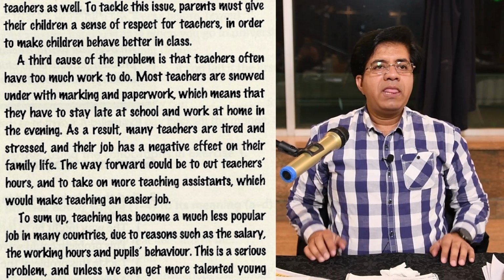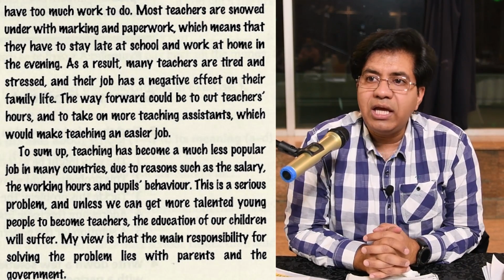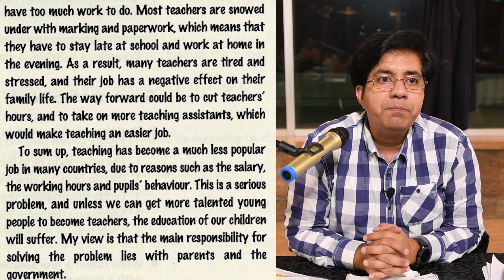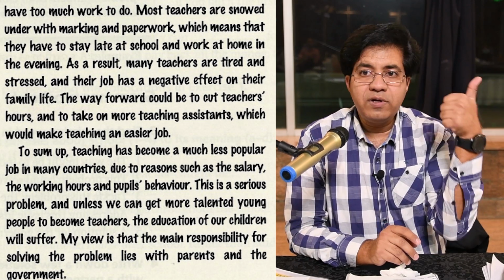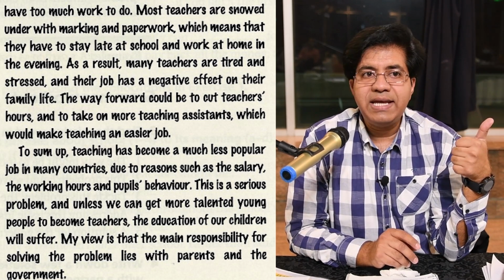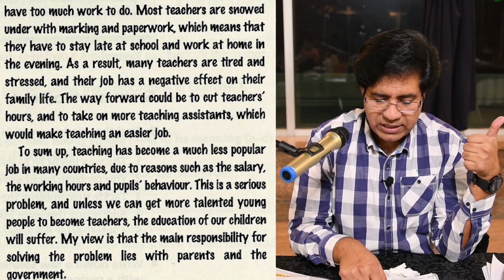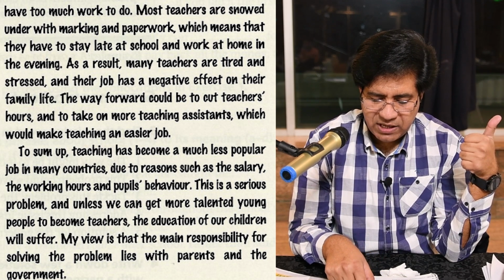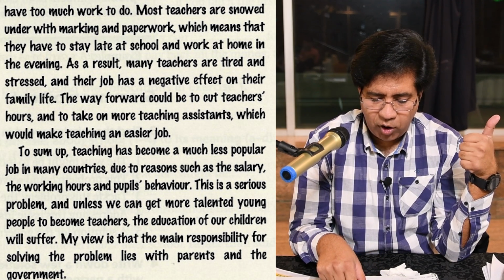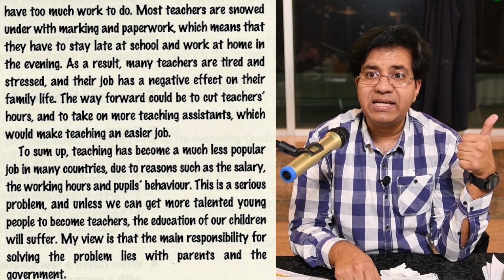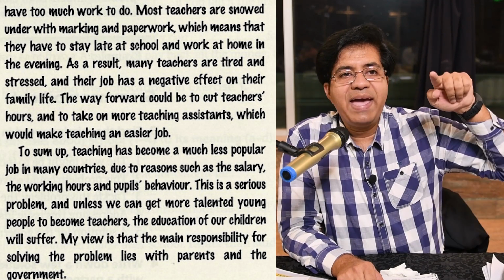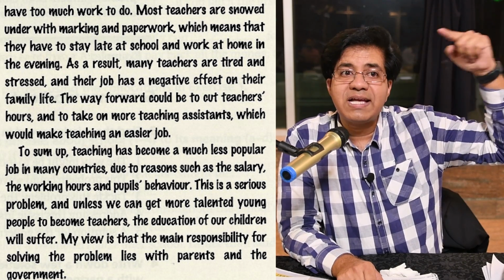Now listen, we have come to conclusion. In conclusion, there are 3 important things. Overall, you will write one sentence. For example, to sum up, teaching has become a much less popular job in many countries. What is this? Paraphrasing the problem once again.